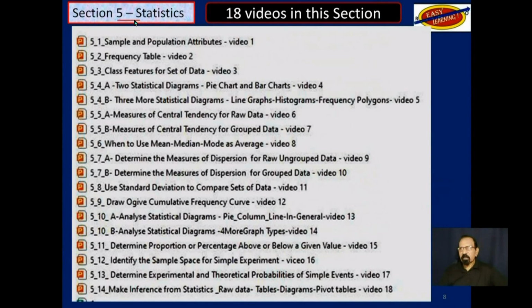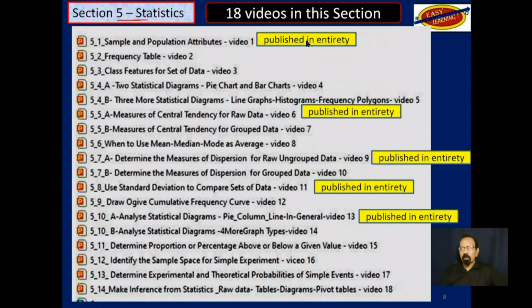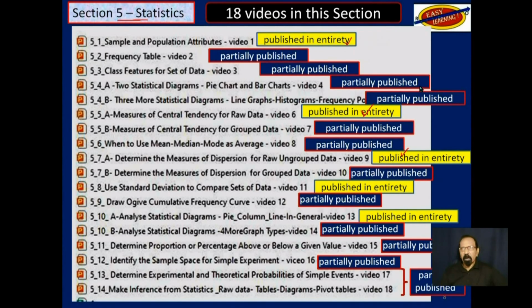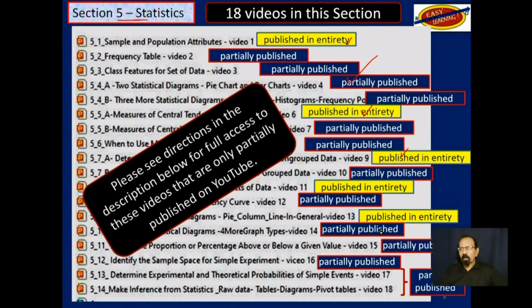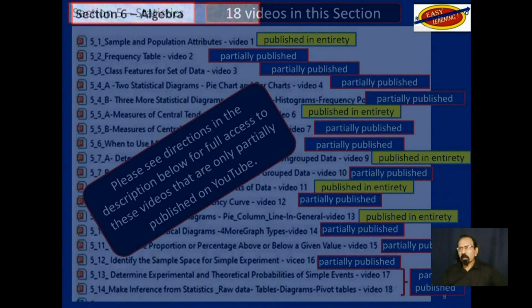Section 5, statistics. These indicated in yellow here have been published on YouTube in their entirety. The others are only partially published on YouTube. Please see directions in the description below for full access to these videos.